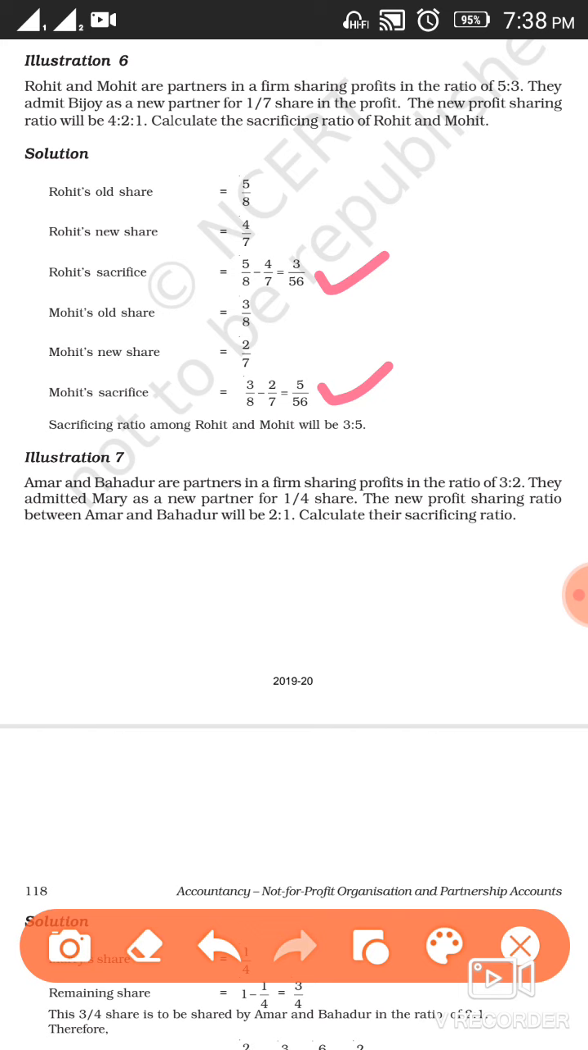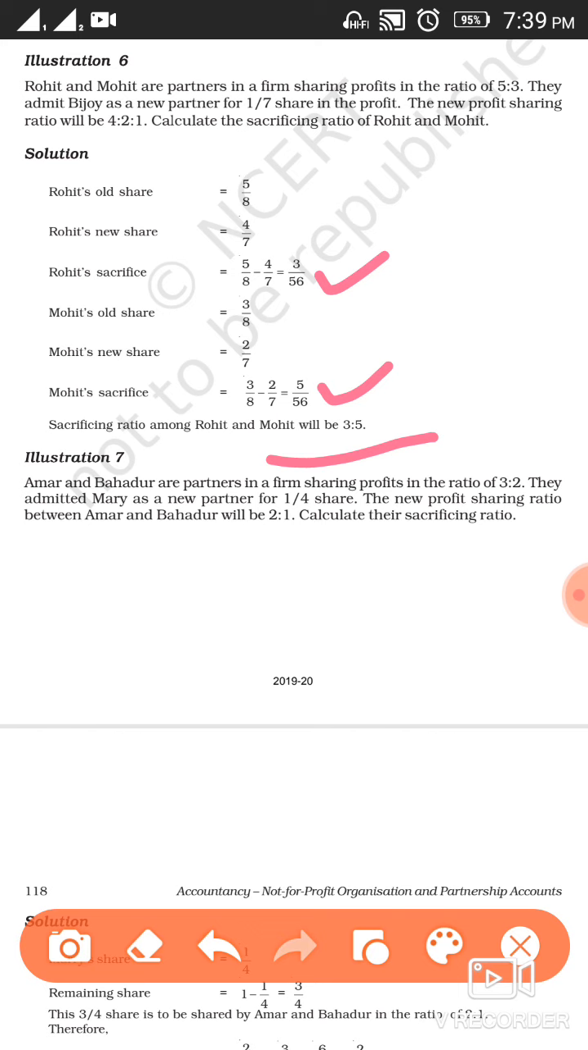If your denominators are not the same, first we have to make the denominators same, and only then can you write the ratio. So here the sacrificing ratio is 3:5. This is how you calculate your sacrificing ratio as per this question.